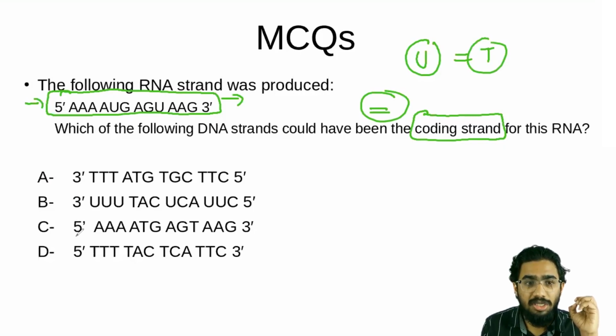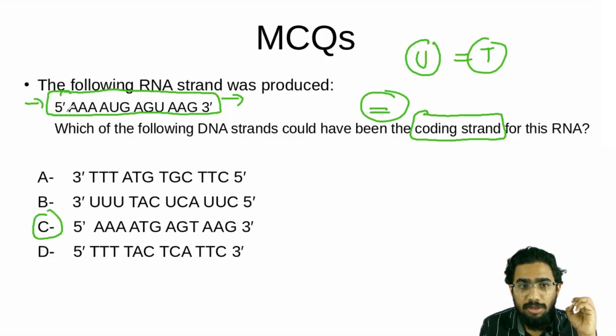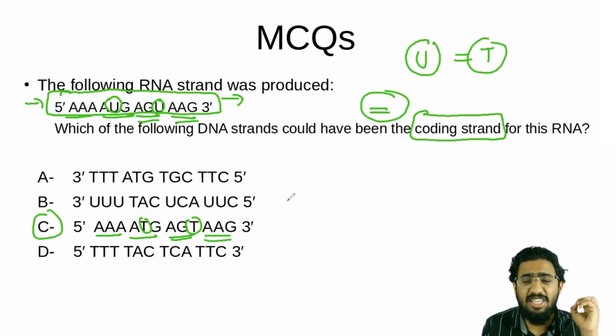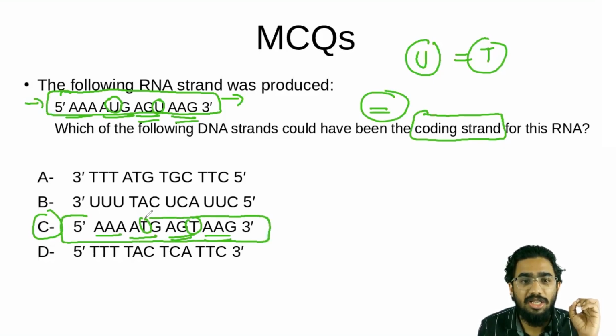So let's see the options. You can see option C looks similar to the RNA, like AAA, ATG. What was here? AAA and AUG. I told you instead of U there will be T, and you can see AGU here is coming as AGT. Instead of this U, a T is coming, AGU becomes AGT, and AAG is coming as AAG itself. Same thing. And this strand will be the coding strand in the structural gene. I hope you are understanding the difference between a coding strand and a template strand here.